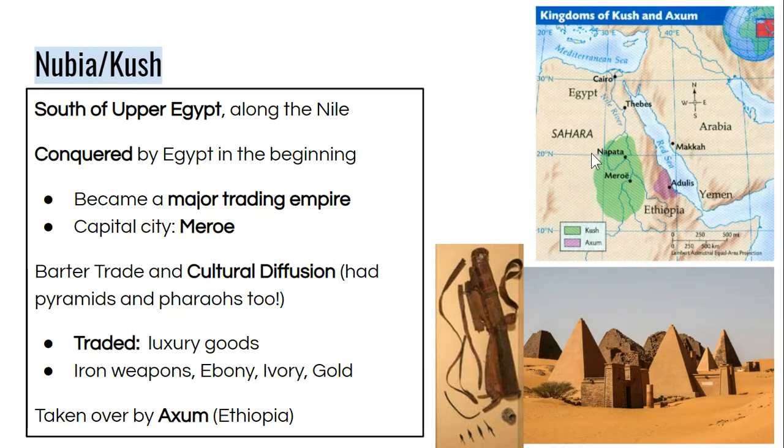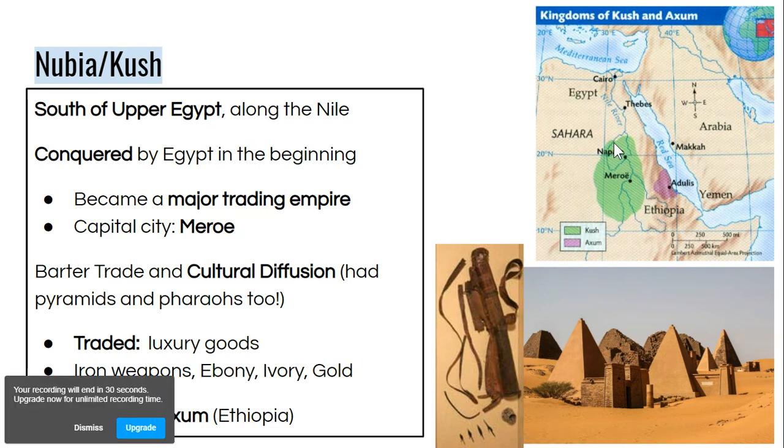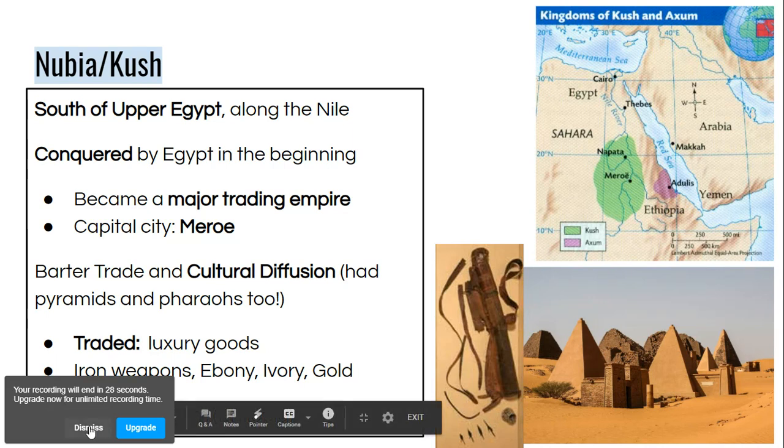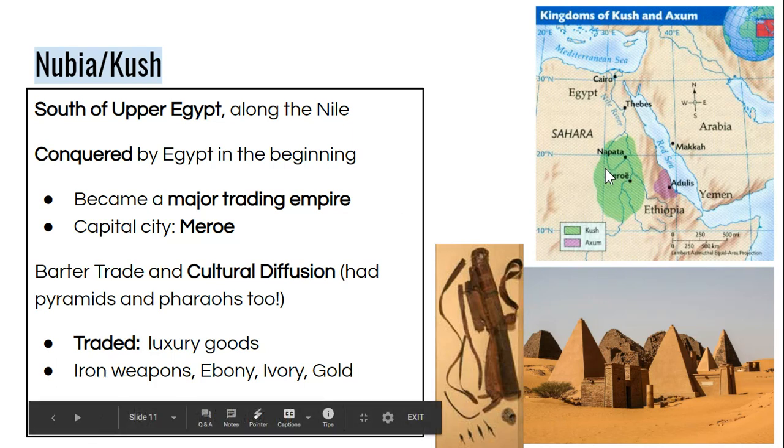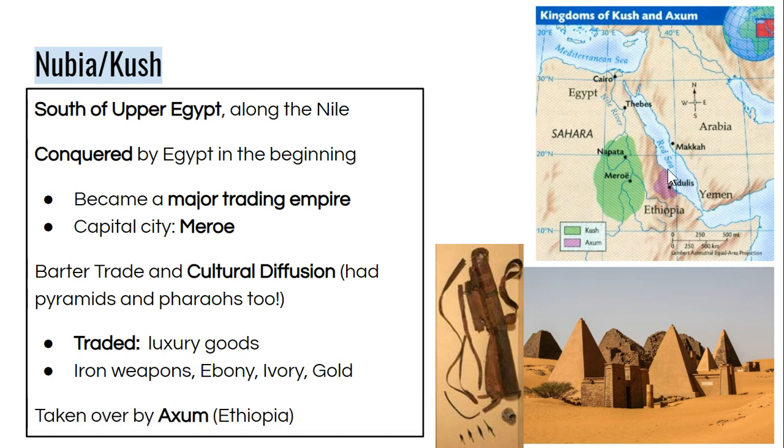Remember, Nubia or Kush is in Upper Egypt to the south of Egypt, modern-day Sudan, also located along the Nile. Initially, they were conquered by the Egyptians, but they became a major trading empire with their capital city at Meroe. They also created pyramids and traded luxury goods like iron, ebony, ivory, and gold. Eventually, they're taken over by their neighbor Aksum, modern-day Ethiopia.